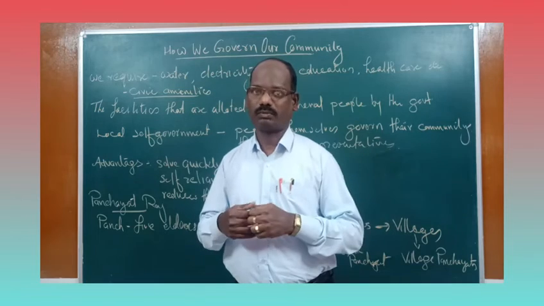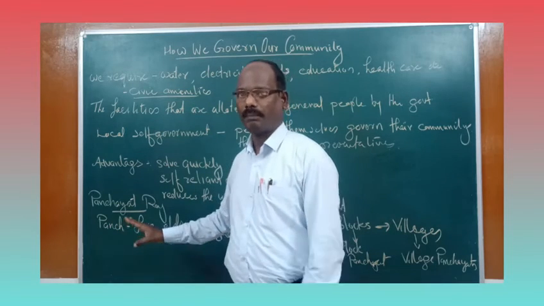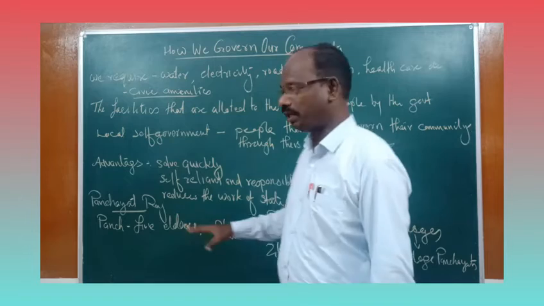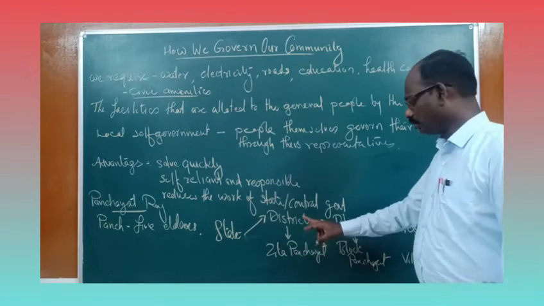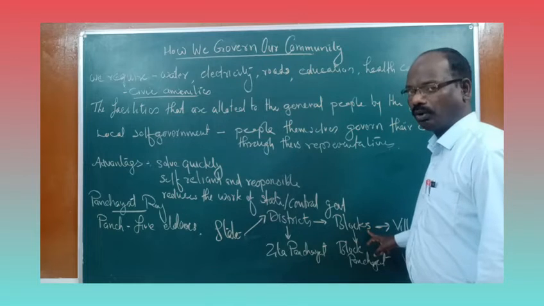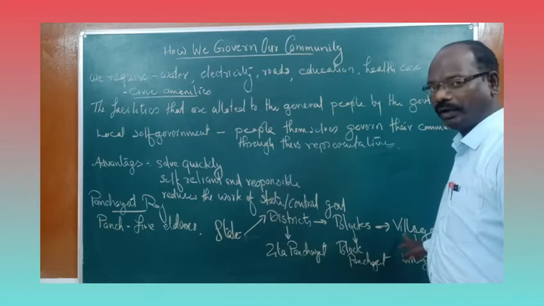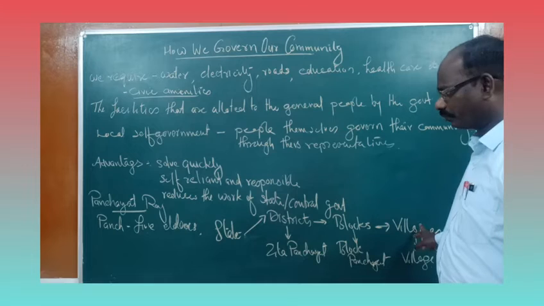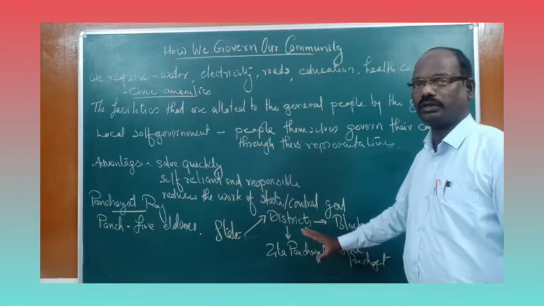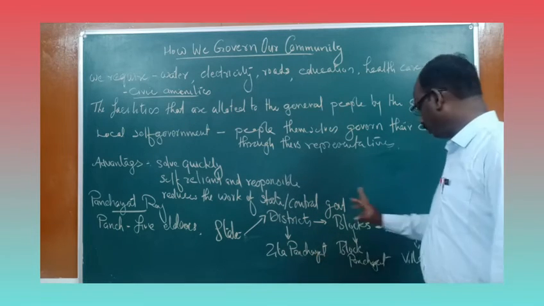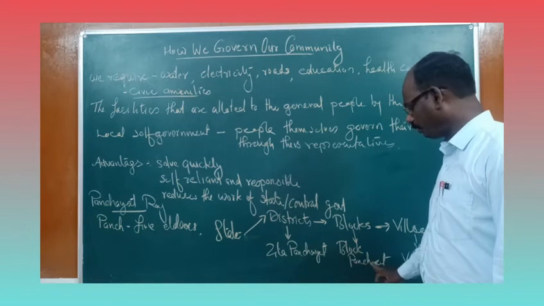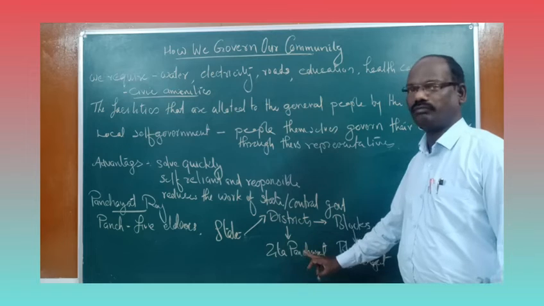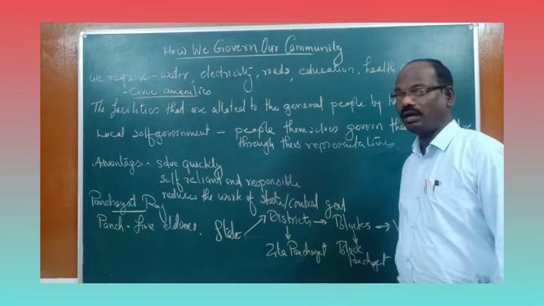In modern days, we follow the same name, panchayat, and our state is divided into several districts. The district is again divided into several blocks, and the block is again divided into villages. At each level we have the panchayat: at the village level, the village panchayat; at the block level, the block panchayat; and at the district level, the Jilla panchayat.